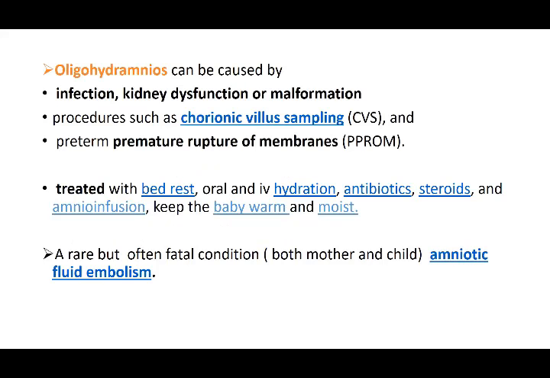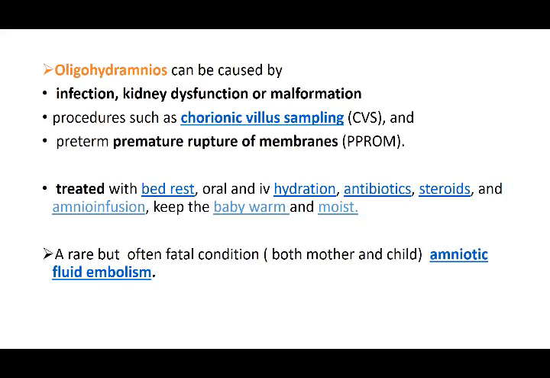Then oligohydramnios can be caused by infection, kidney dysfunction, or malformation, or your CVS, or preterm premature rupture of membranes. That is because the baby is still small and the development is not normal, it is not complete.